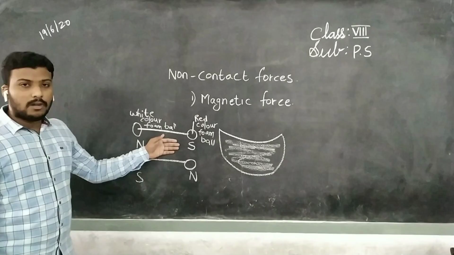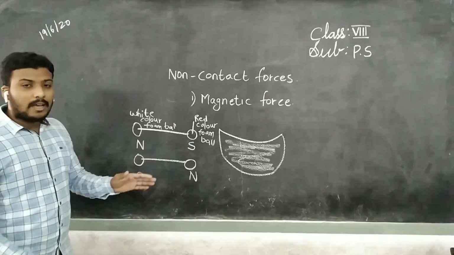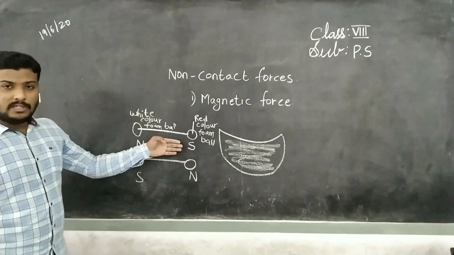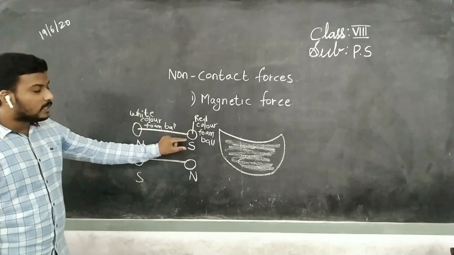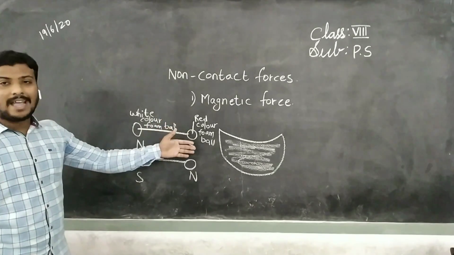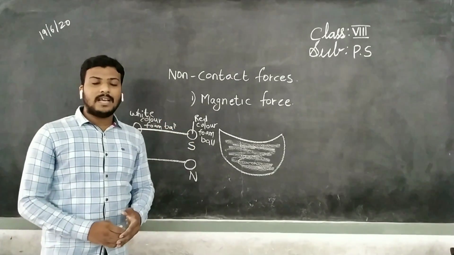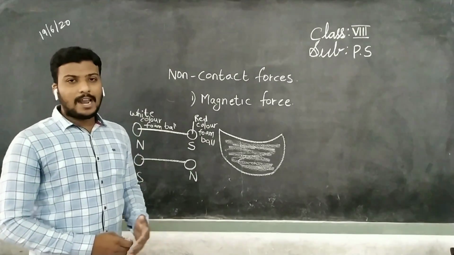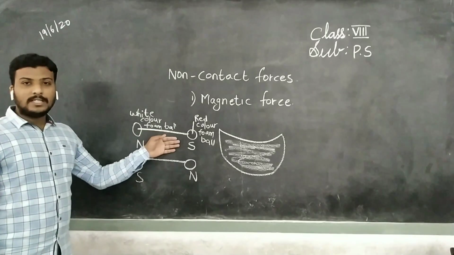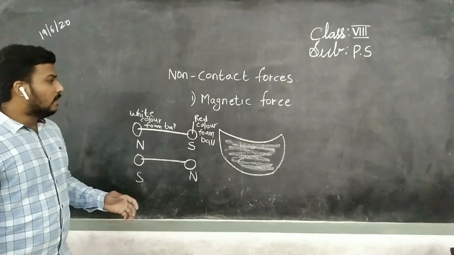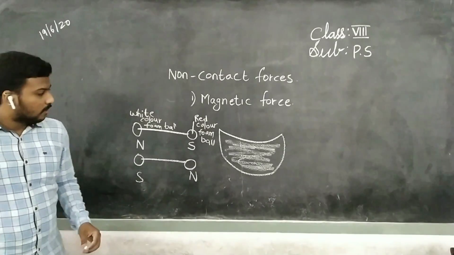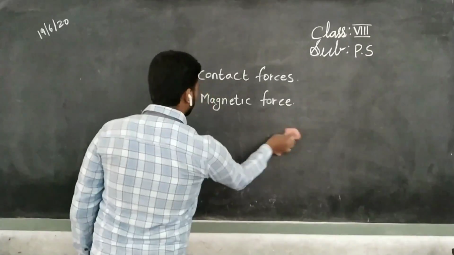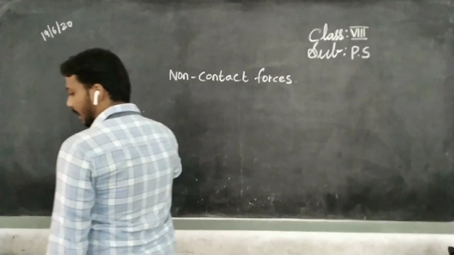But in the second case, what will happen? The unlike poles attract each other. Is there any physical contact between them? No, because some force is acting between these two needles, that is magnetic force. Without any physical interaction between the objects, we consider them non-contact forces. So this magnetic force is a non-contact force. Then we will see electrostatic force.